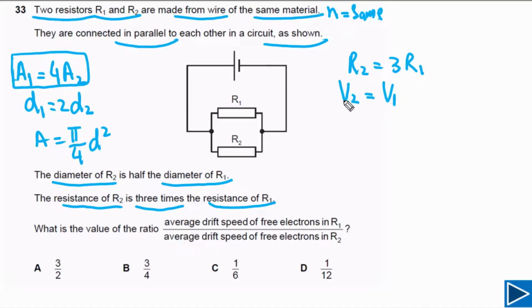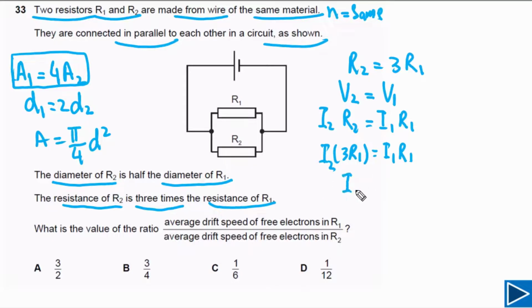But for second resistor V2, we can simply write this is I2 times R2, which is equal to I1 times R1. But R2 is equal to 3 times R1, so 3 I2 R1 is equal to I1 R1. R1 we can simply cancel. So I1 is equal to 3 times I2. So this information we can get from the given resistance.